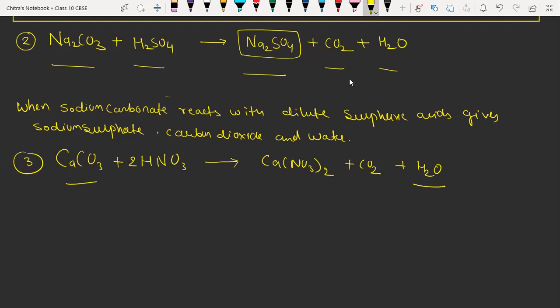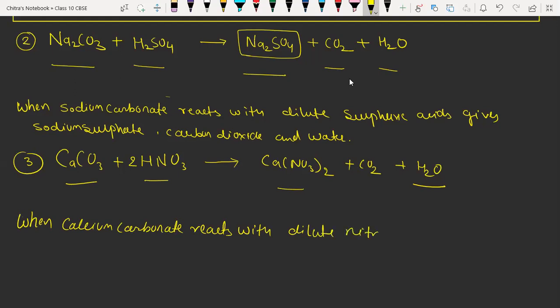So again we have to write the description for the reaction. The description will be: when calcium carbonate reacts with dilute nitric acid, it gives calcium nitrate, which is the salt, carbon dioxide, and water.